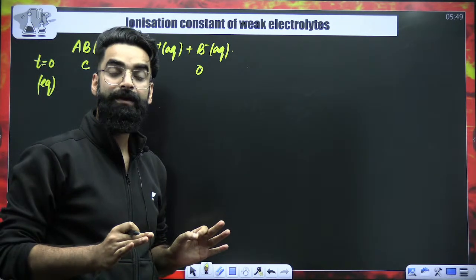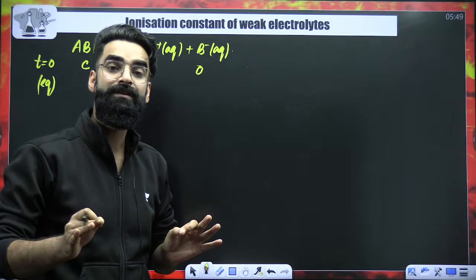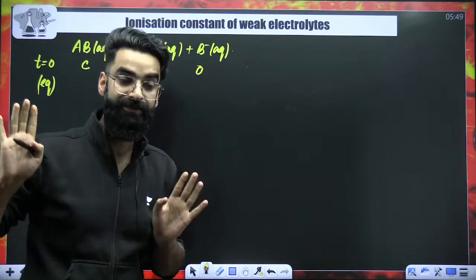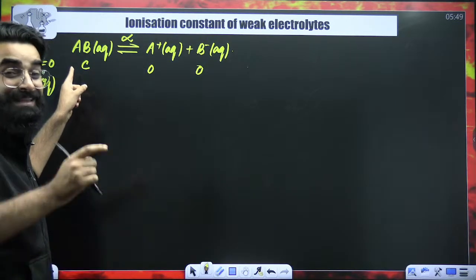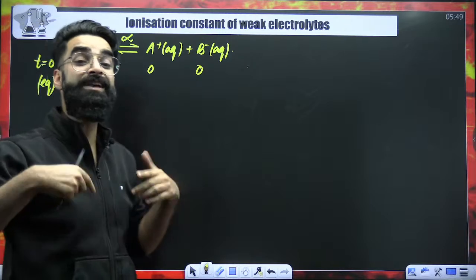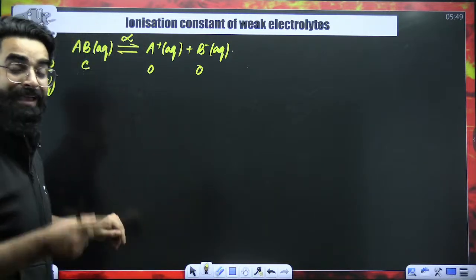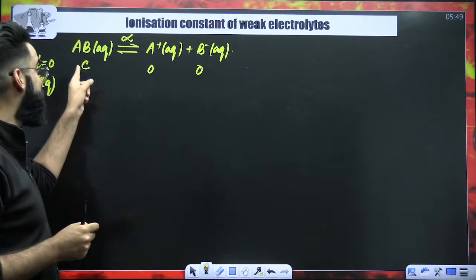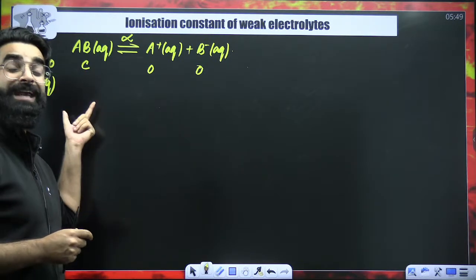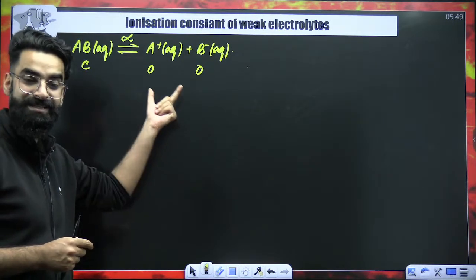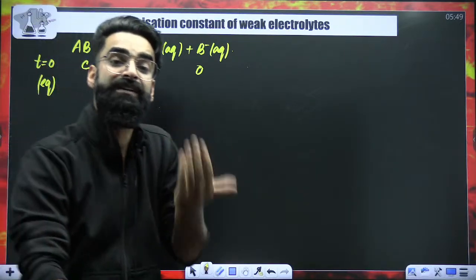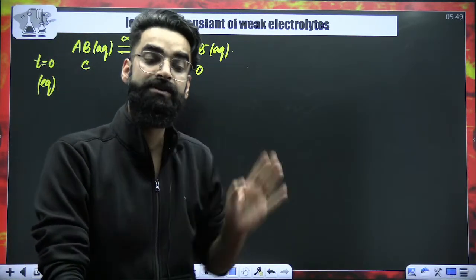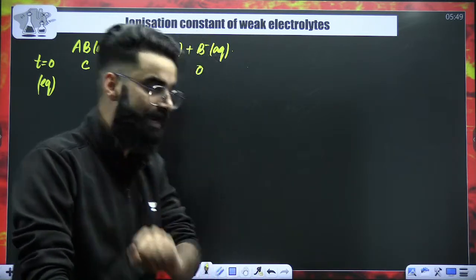You will be using the same procedure as we used in chemical equilibrium. You are going to treat this concentration in a similar way as you used to treat moles. Do you remember in chemical equilibrium, it used to be a, 0, 0, then a minus a alpha, a alpha, a alpha. So the way we used to treat the moles, in a similar way, you are going to treat the concentration as well.